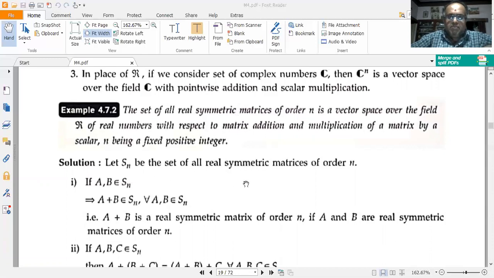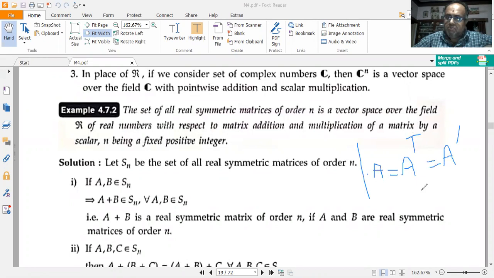Let's say a matrix is said to be symmetric. Let me write it. A matrix is said to be symmetric if A is equal to its own transpose, A is equal to A^T or A dash.